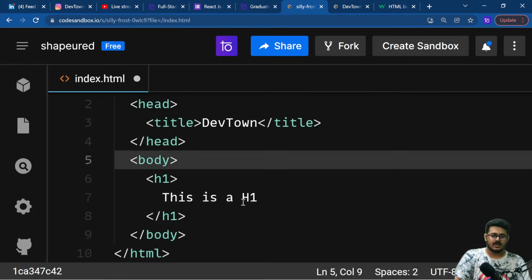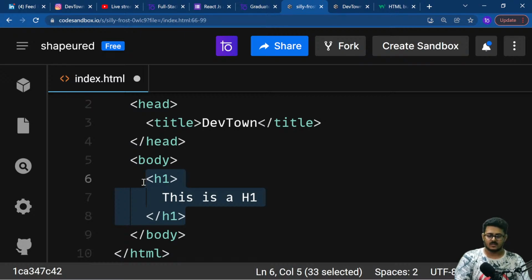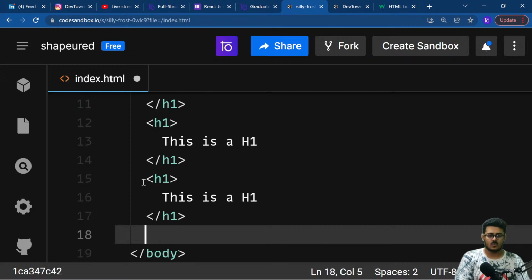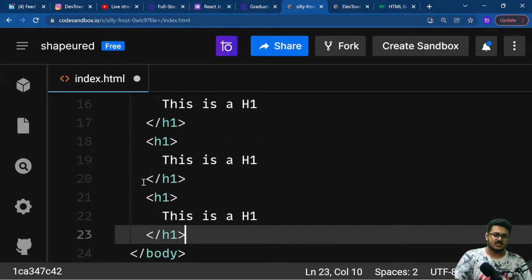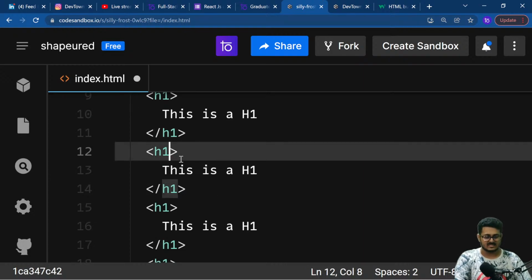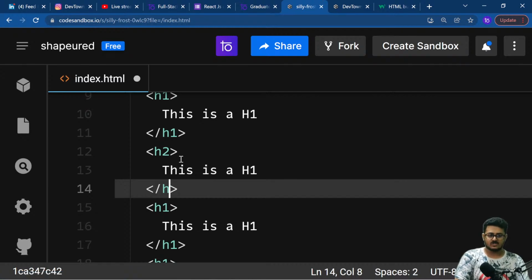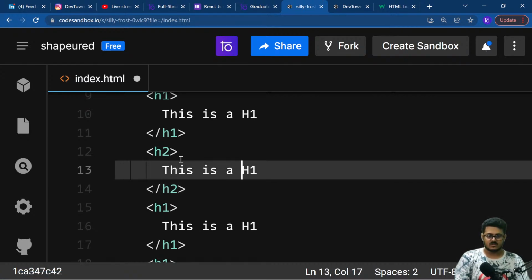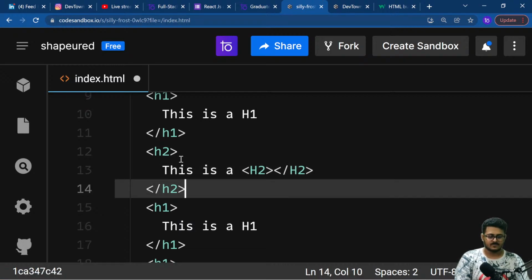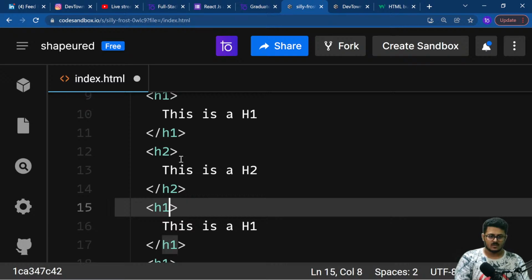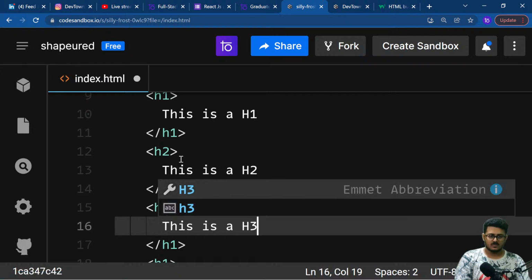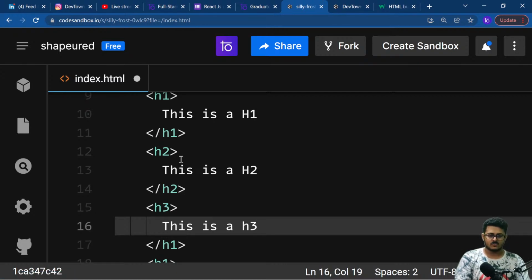One. Okay, and we are going to copy paste this 6 times, so it is like h2, h3, h4, h5, h6. So it starts from h1, that is the biggest and the boldest, and then it goes up till h6. Okay, so we are going to make this h2. This is h2. Then we are going to make this h3. Make this h3. We are going to make it h4.